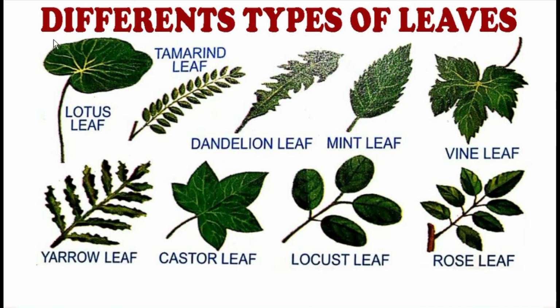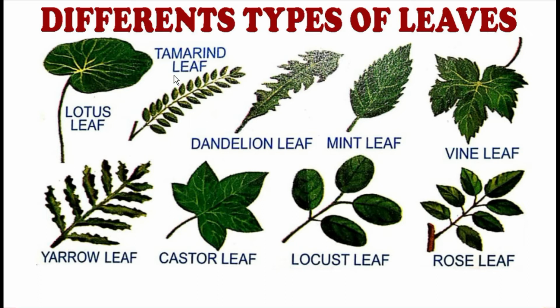Now we will go further. Now we will see the different types of leaves. There are plants with different types of leaves in our surroundings. See the lotus leaf, how flattened the leaf is. It is a very big leaf. The lotus grows in water. See how the stems of these leaves are. They go under the water and the lotus grows from here in the leaf.